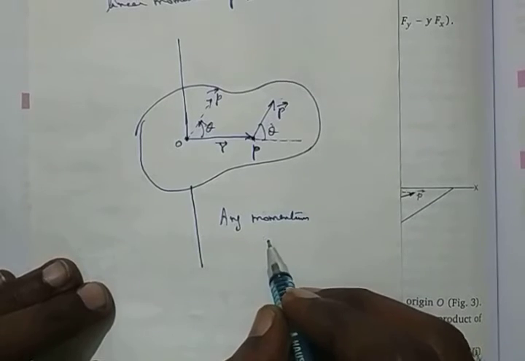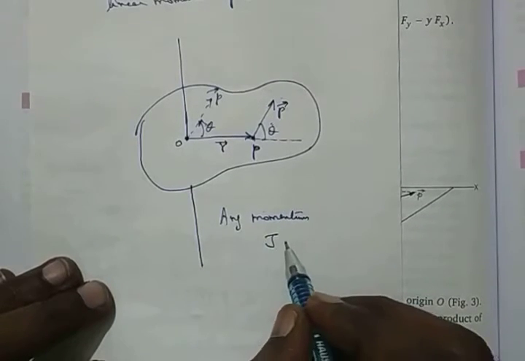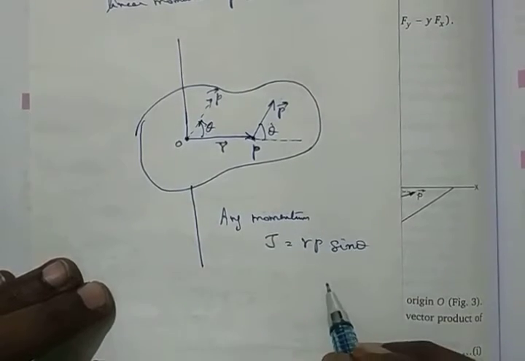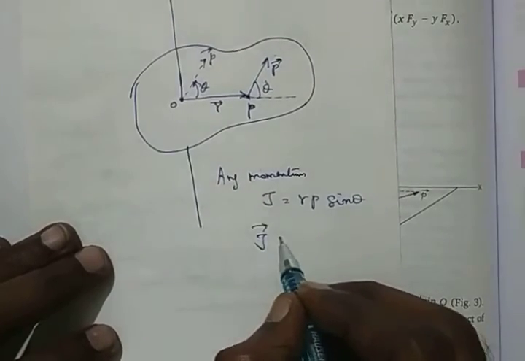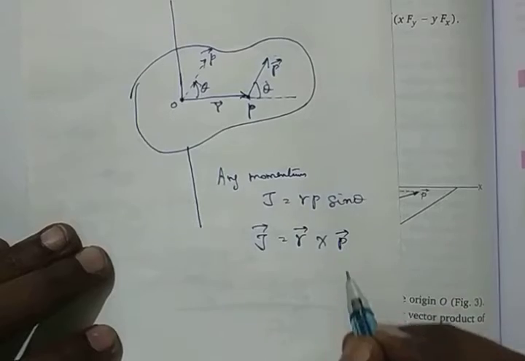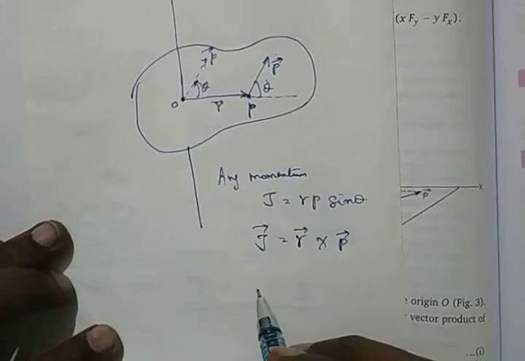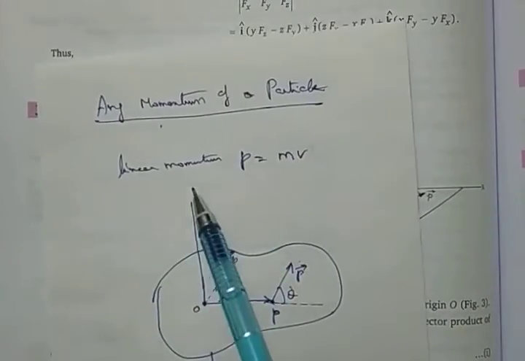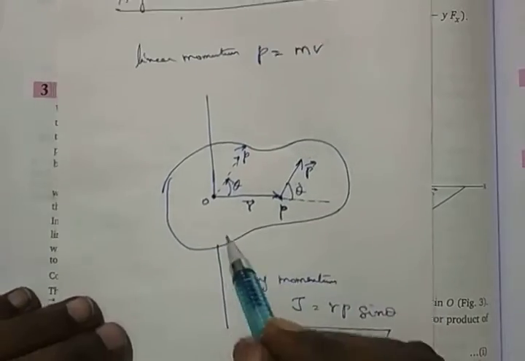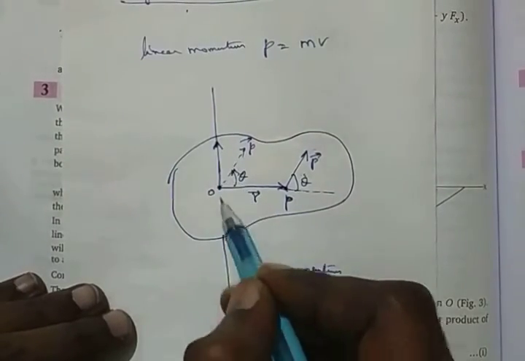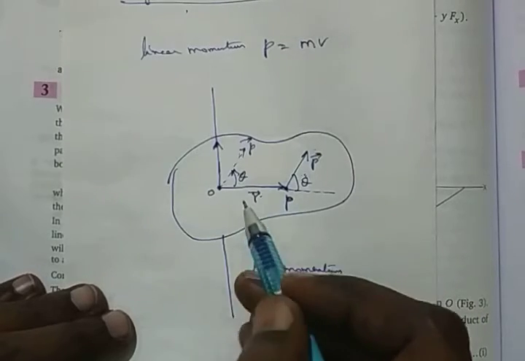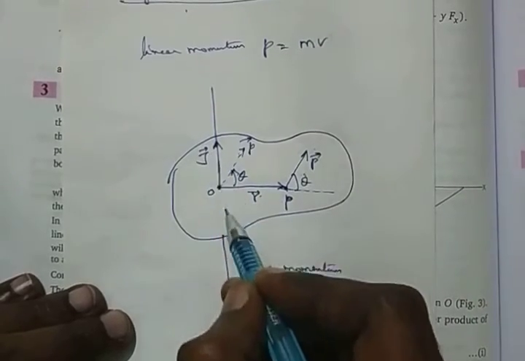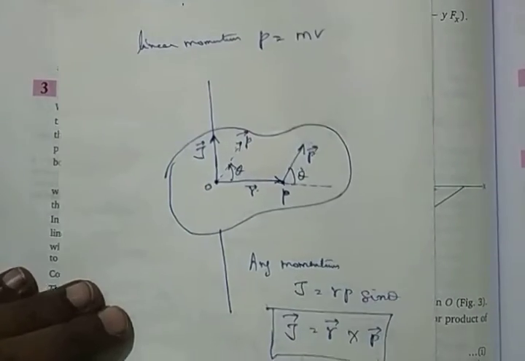We call it J. Angular momentum J is equal to RP sine theta. In other words, J vector is equal to R vector cross P vector. So it is quite clear how this takes place. We are not talking about linear momentum, we are talking about angular momentum. The direction is exactly the same way as torque: from R vector to P vector. If you rotate it by the right hand screw rule or right hand thumb rule, J vector will be in the top direction. So can you write this one?